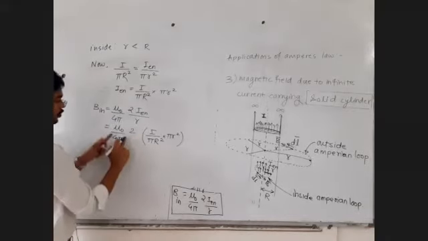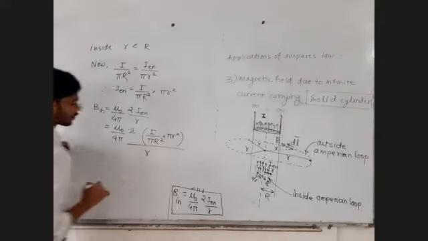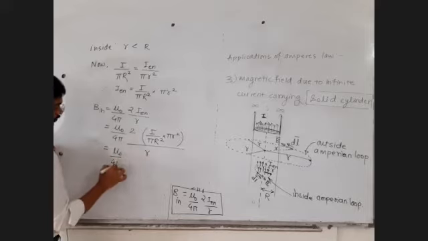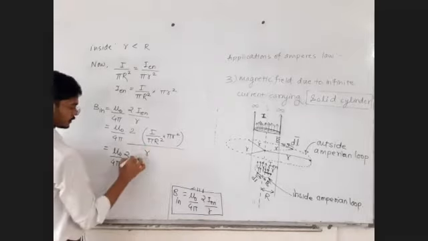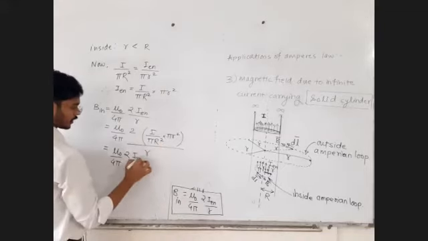Mu 0 upon 4 pi, 2 times I enclosed upon R. Observe it carefully. Mu 0 upon 4 pi, this 2 as it is, this pi pi cancel. Capital I as it is, r square upon capital R square.